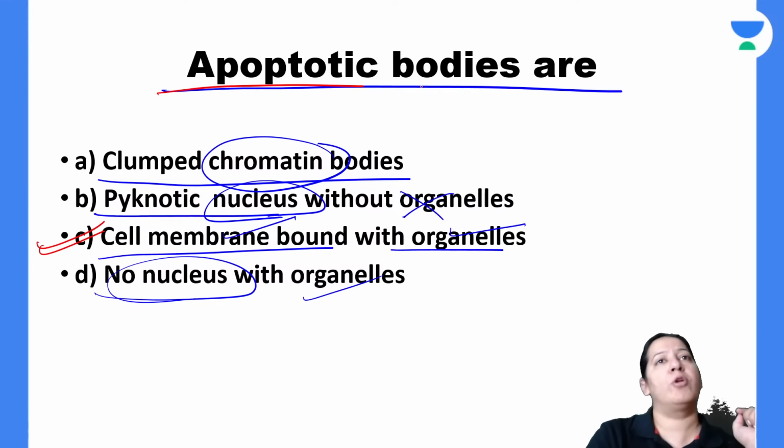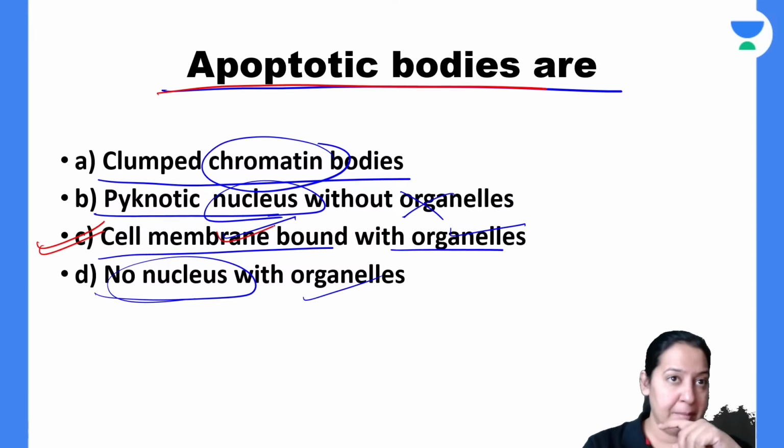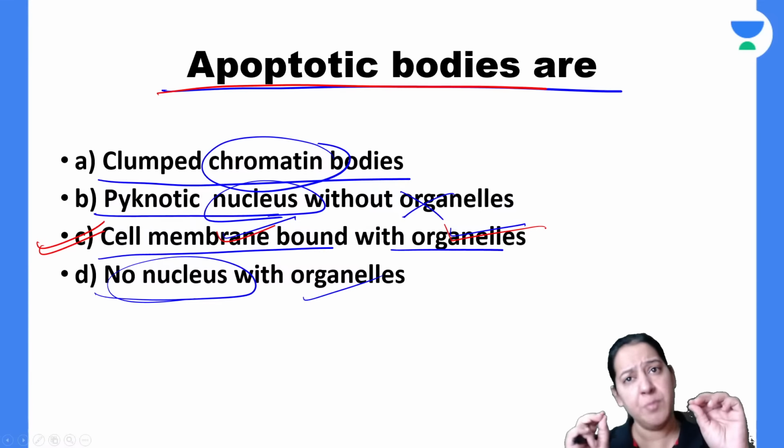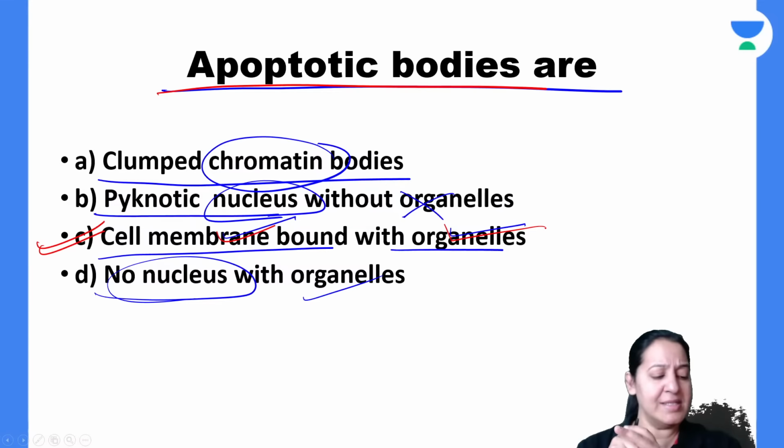As I have told you, apoptotic bodies contain everything. They contain cell membrane also and a small amount of all organelles, a small amount of cytoplasm, a small amount of nucleus, a small amount of everything. Have you got it? Yes, Sufi. The correct answer here is C. Yes, Barun. The correct answer is C.